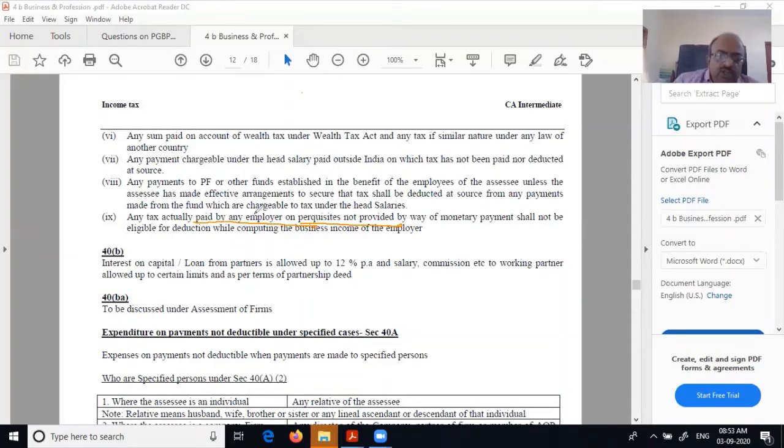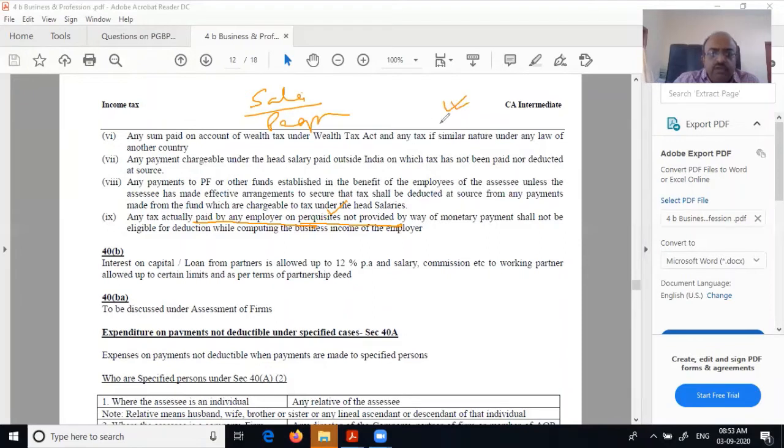The employer's obligation or the employee's obligation? Employer? Perquisite is earned by whom? Employee. Then whose liability is it to pay tax on that? Now you calculate it. When you calculate under the salary heading, you got perquisite as an income.